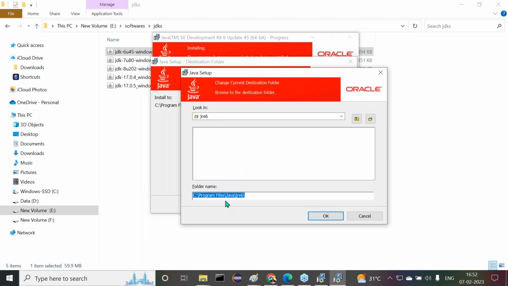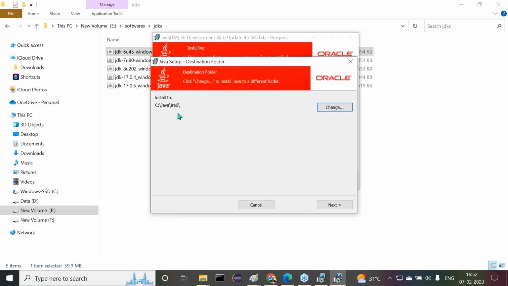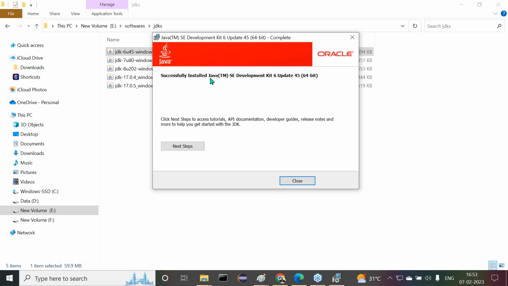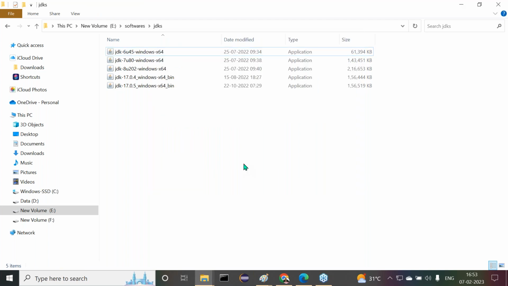Click on the change button. Now let me remove this Program Files part: C Java JRE6. Click on the OK button. Now the location is finalized here. Click on the next button. Now it's going to install; 3 billion devices run Java. Observe this title now. So finally this JRE is going to be installed clearly. Once it is installed here, the total installation process will be completed for us. Completed now, successfully installed Java SE Development Kit 6 update 45 64-bit. Click on OK, finish. Totally, my software is installed.